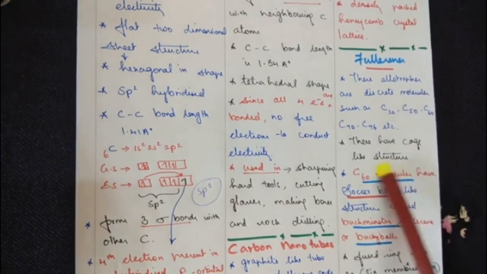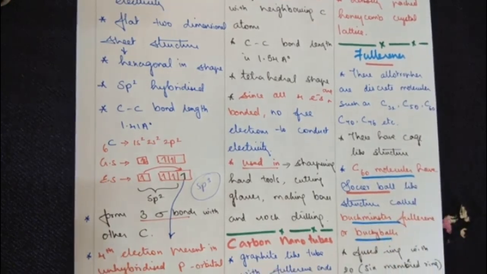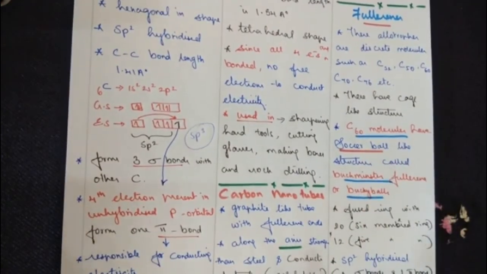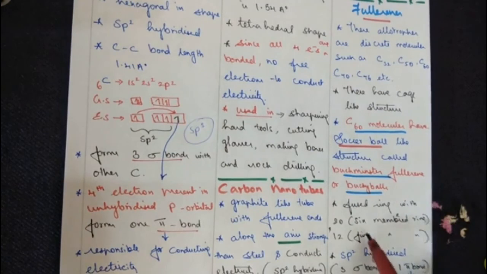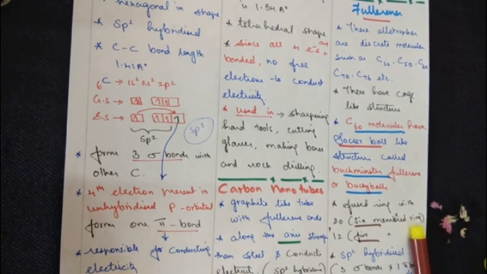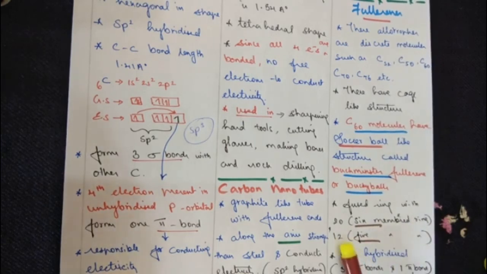In terms of 1 mark questions, you can expect questions from here. This buckyball, or soccer ball, is made up of 20 six-membered rings, as you will understand when you see the structure, and 12 five-membered rings. Here again it undergoes sp2 hybridization.